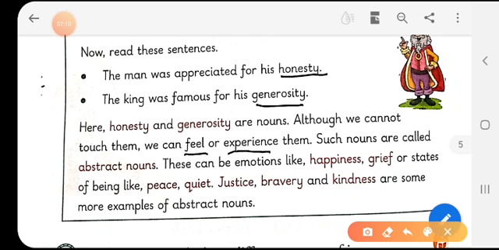So these kinds of nouns are called abstract nouns. So what are they? They are called abstract nouns. These can be emotions like happiness, grief, or states of being like peace, quiet. Even justice, bravery, and kindness are some more examples of abstract nouns.